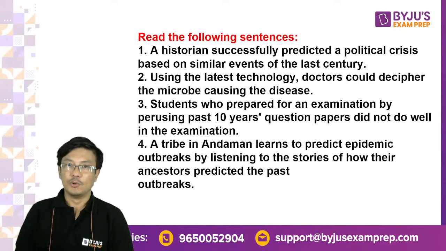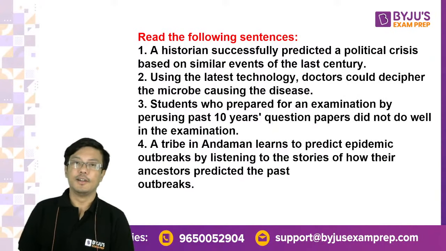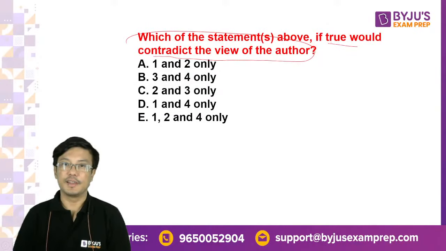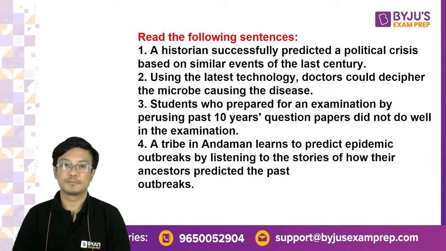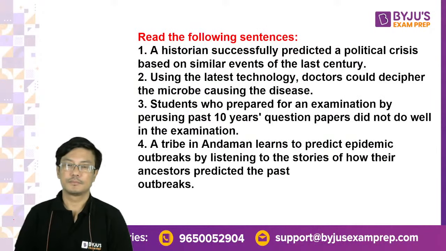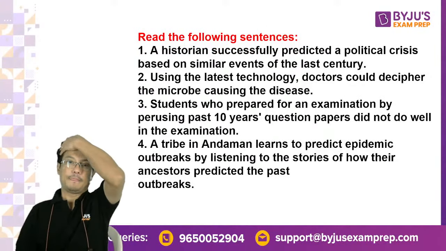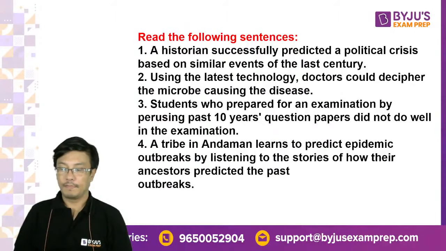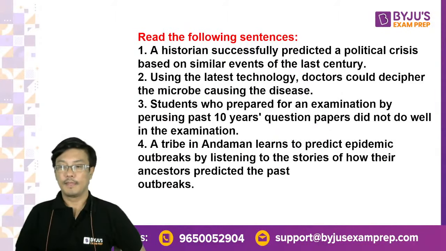Right. Let's see which of the following, you know, what is to be done. Options are these. Okay. Contradict the view of the author. Read carefully.